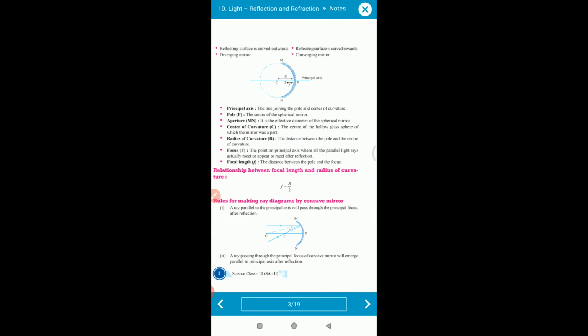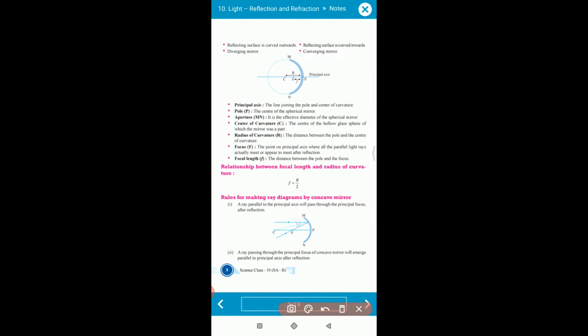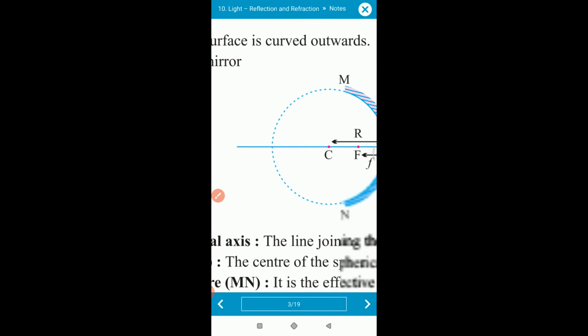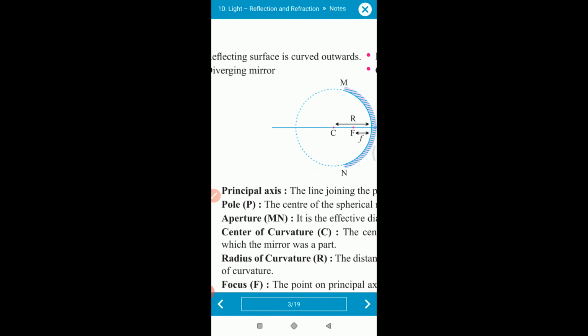Now you have to go through the various terminology. This is one kind of mirror, any mirror. Clear? Understood. One second. Now suppose I am having a mirror. So we have to go through the various terminology. This is a concave mirror; I take a concave mirror for the example.